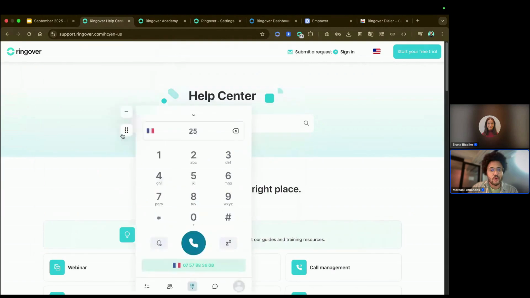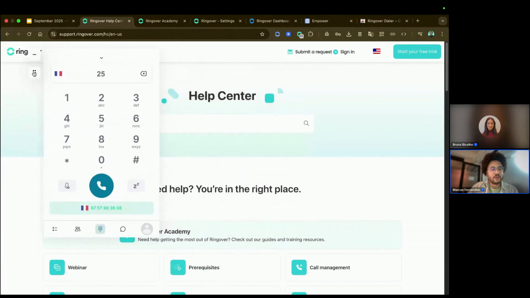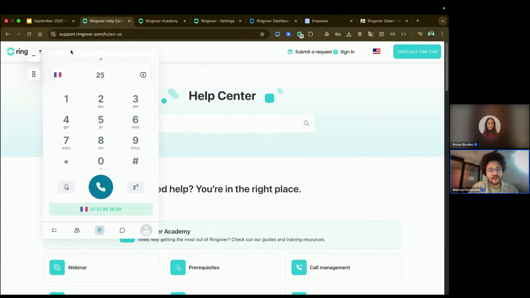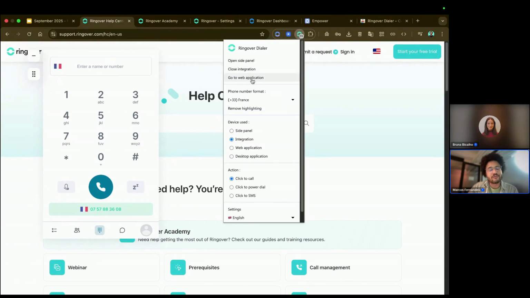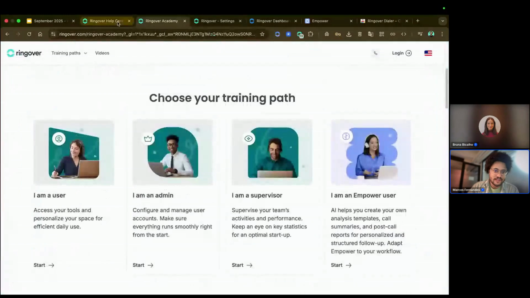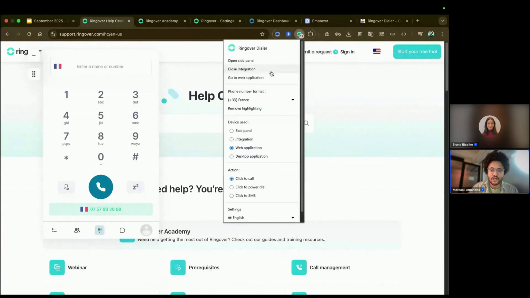You can do whatever you want by using this floating dialer, and you can also minimize it. It's going to appear here. You can see the icon, and then you can click here again, and then you have access to the dialer again. So you have these two options, and then of course you have the option to go to the web app, so to the web application, which is the option by default when you're using the Ringover solution and you're trying to make a call.